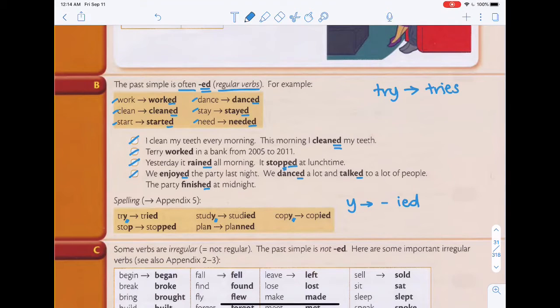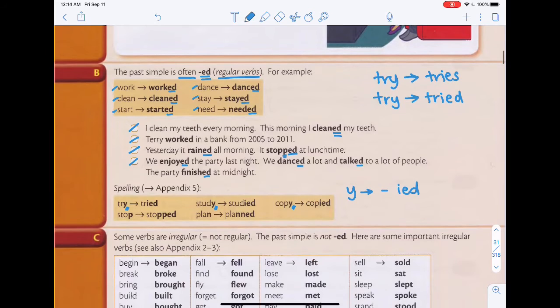If it's a y, we change it to ies. Same thing for past simple: try becomes tried. These words you need to remember. Sometimes it's hard to explain why you make all these changes. For example, try becomes tried, study becomes studied, copy becomes copied.